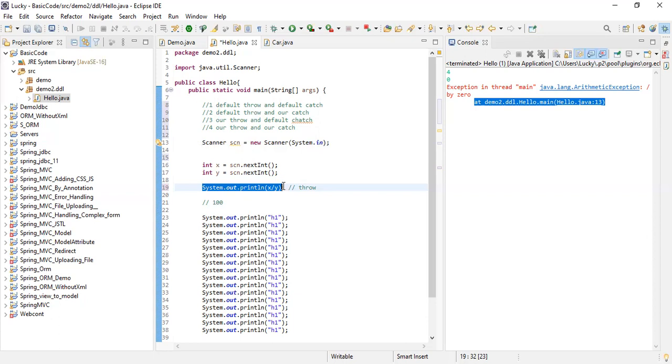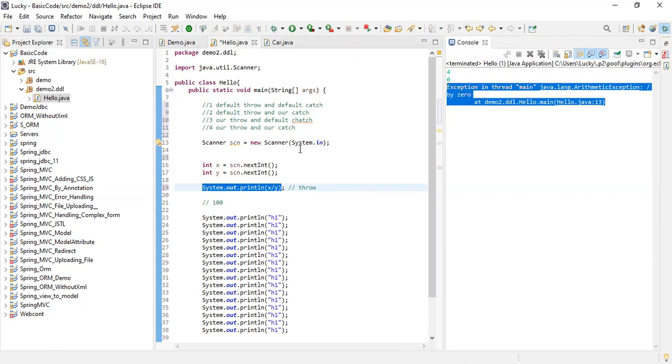Now the JVM is saying, okay, this code has an exception, so it will throw an exception. This is arithmetic exception. Now it will see whether you are handling that exception or not, whether you are catching that exception or not. Right now I'm not catching that exception. So the JVM says, you are not catching the exception, let me catch it. So it will catch the exception by itself. This is called default throw, default catch.